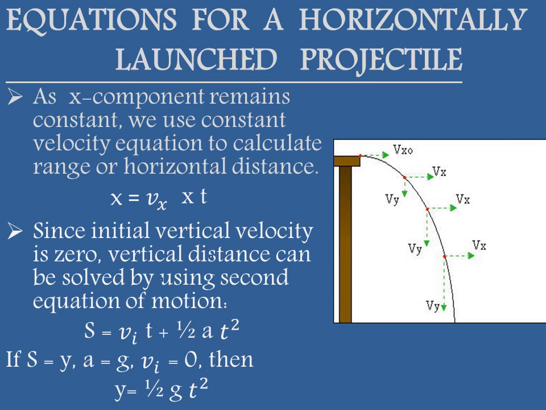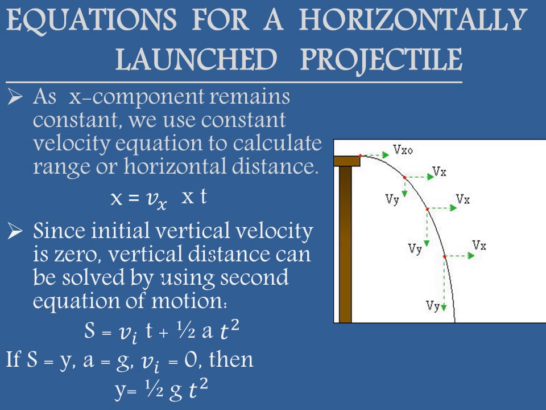We are now going to solve for a horizontally launched projectile. As I have told you earlier that the x component of the velocity remains constant, so we will use constant velocity equation to calculate the range or the horizontal distance covered by the projectile. X is equal to Vx into t, where x is the horizontal distance, Vx is the horizontal component of velocity, and t is the time taken by the projectile to reach the ground.